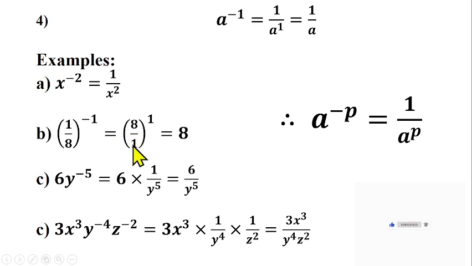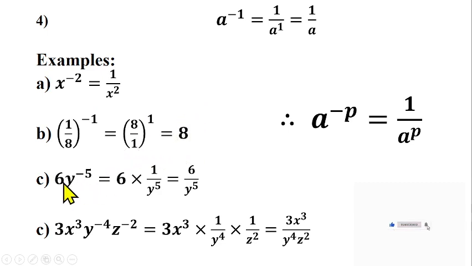So what is 8 over 1? It is the same as 8. So 8 raised to power 1 gives us what? 8. So if you inverse 1 over 8, that will give us 8, literally. I hope you are following, please, because this aspect is the most crucial aspect in indices. If you can interpret this, then you will be able to do a lot of things on indices.